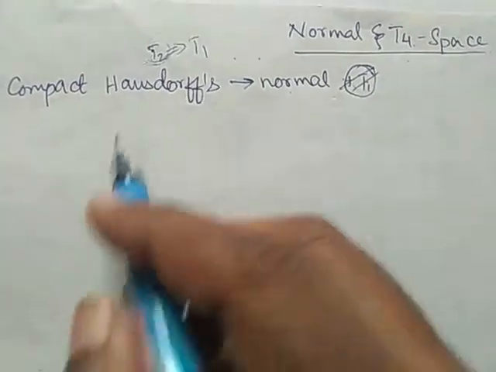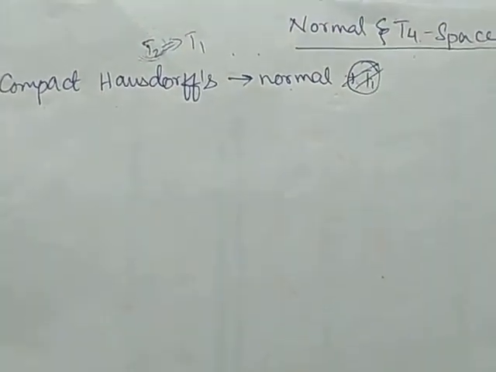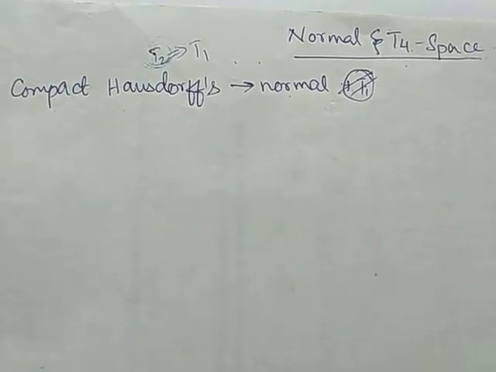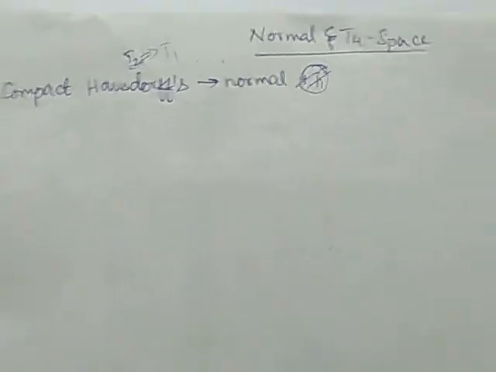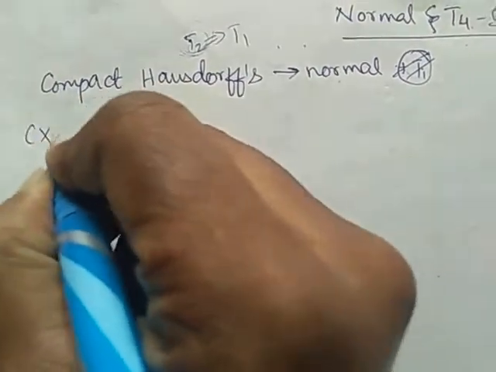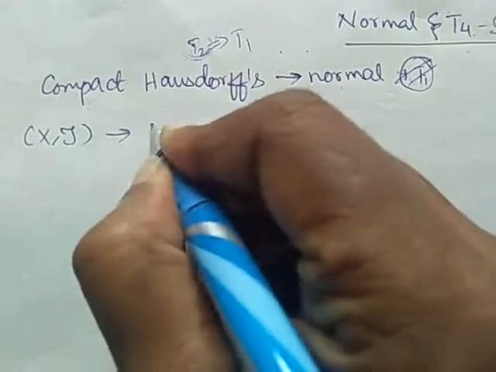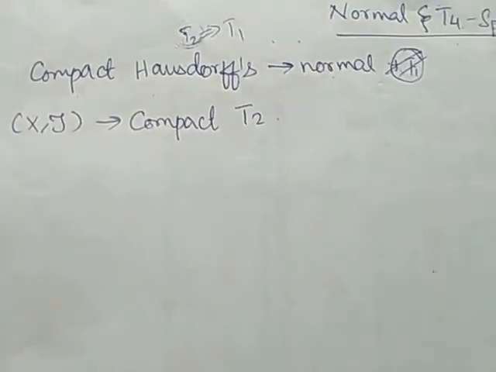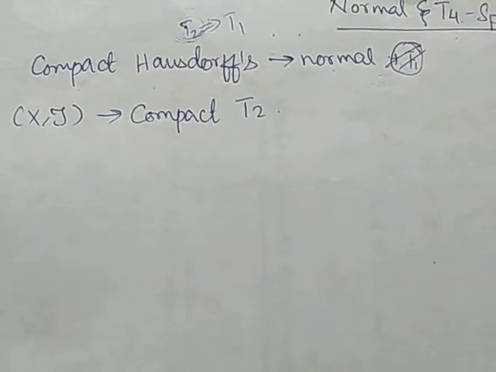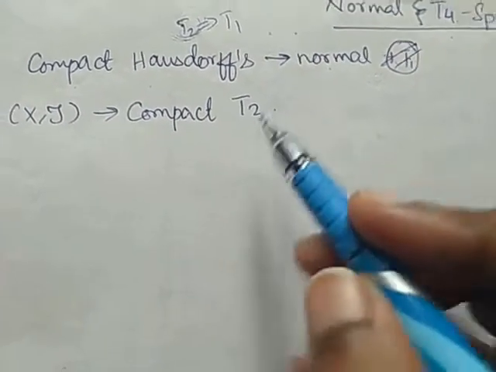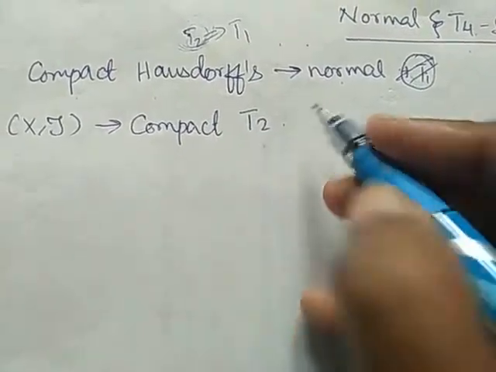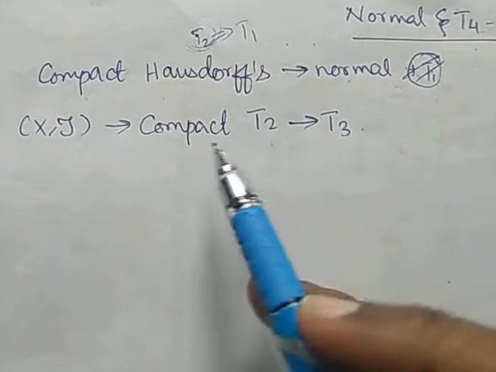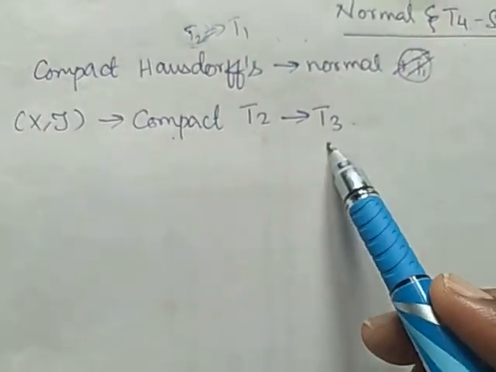So first we are going to prove compact Hausdorff space is normal. So our data is, the given space is compact T2 space. So (X, tau), I'll take it as compact T2 space. We already proved a compact T2 space is T3 space.